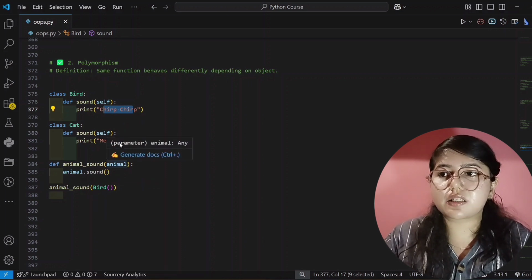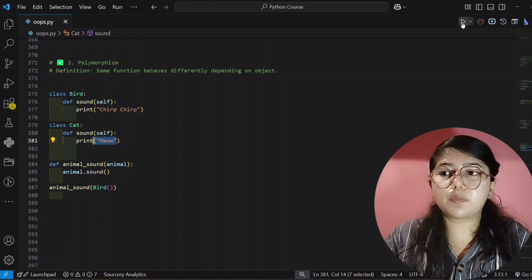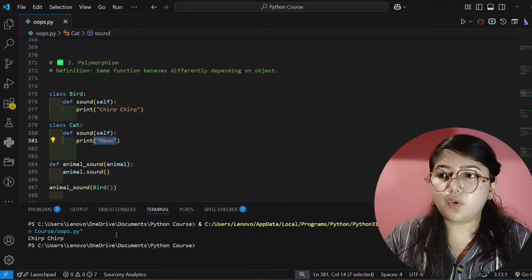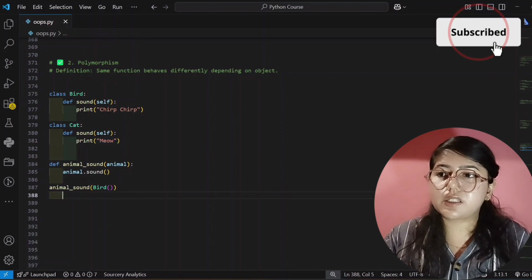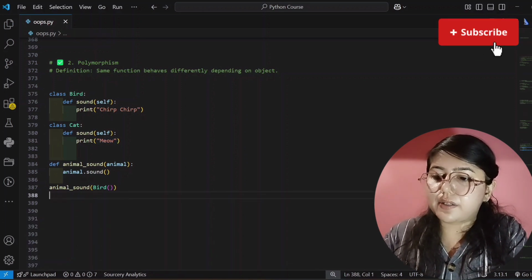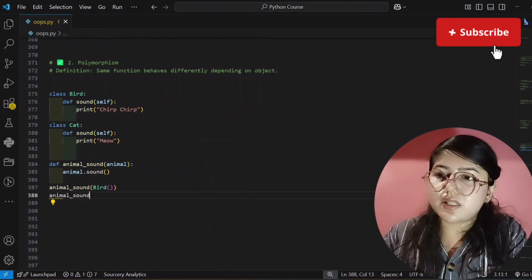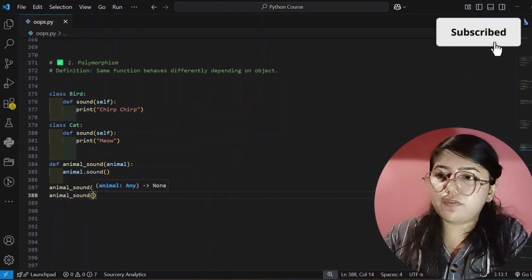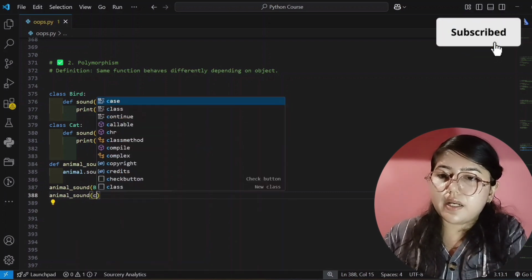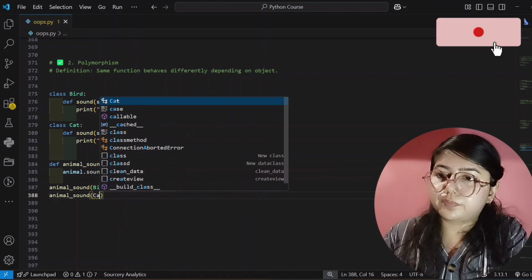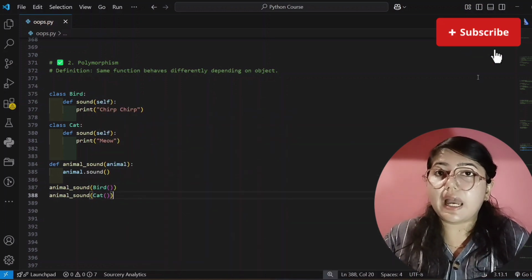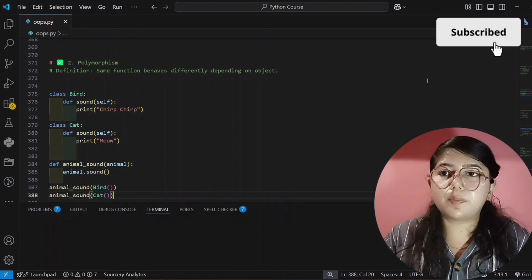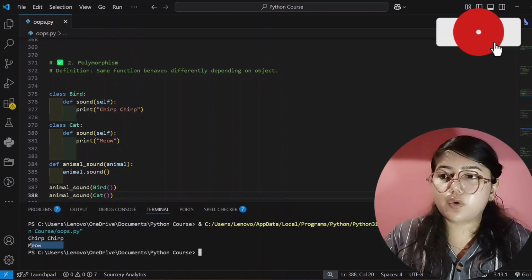And if I write cat, then it will print meow. First I'm writing bird, so let's see what output will show. See here, it's showing chirp. It's correct. And now if I write here animal_sound, and inside this parenthesis I will write cat, and now I will run this code. So let's see. See here, it's showing meow.